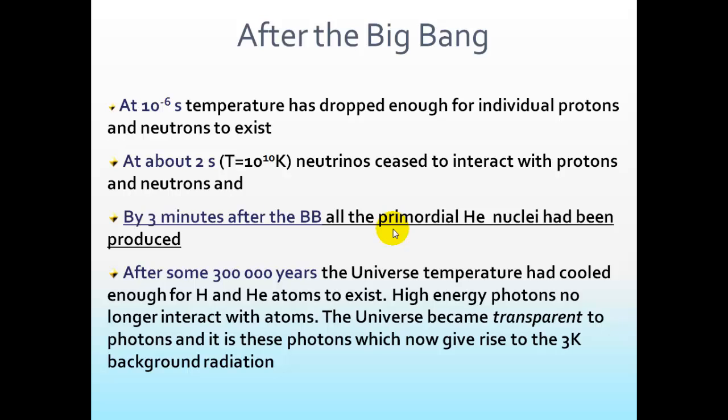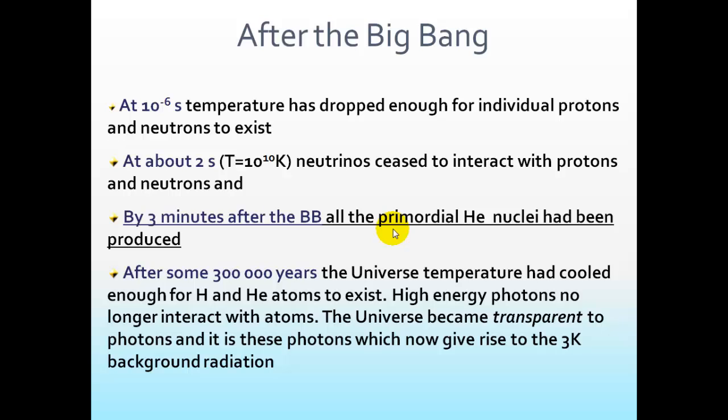After 300,000 years, the universe temperature had cooled enough for these atoms to exist as atoms and not ions, and therefore light was able to pass between those. They were not absorbed so much now because we didn't have an ionized universe. And this is basically when the 3 Kelvin radiation was emitted.